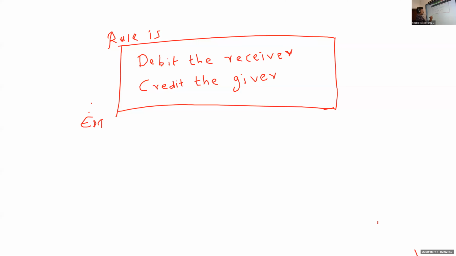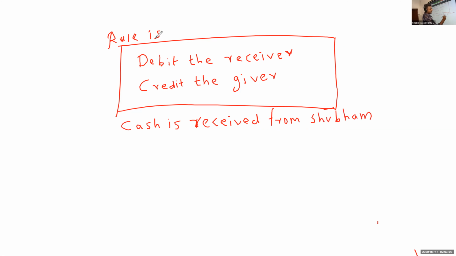So write the first example, then you will understand. Cash is received from Shubham, rupees 10,000. What is the journal? First you have to look, Shubham is giver, so we know that credit the giver.